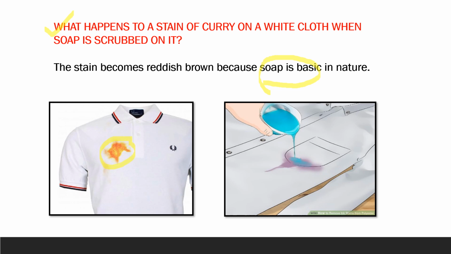Since turmeric powder gives a reddish brown color when added to a base, this whole stain will turn reddish brown, indicating that soap is basic in nature. And as soon as this stain is washed with plenty of water, it will get back to its normal color. These kinds of questions are asked in exams many times.